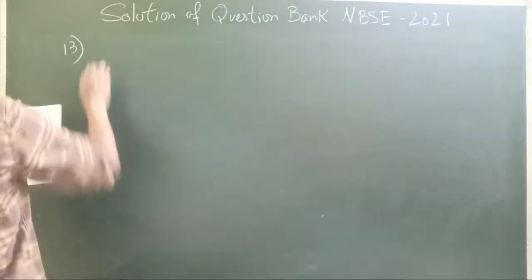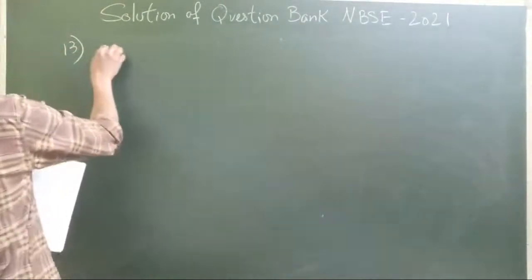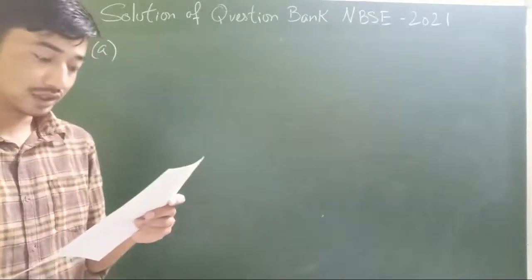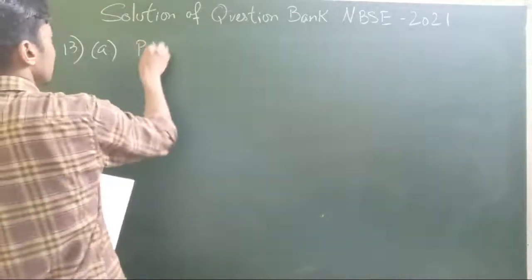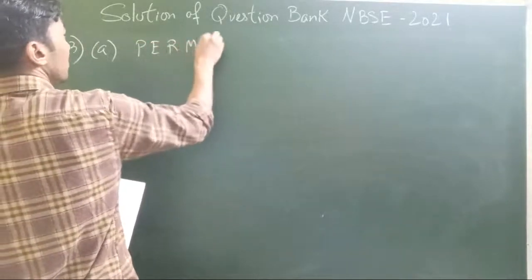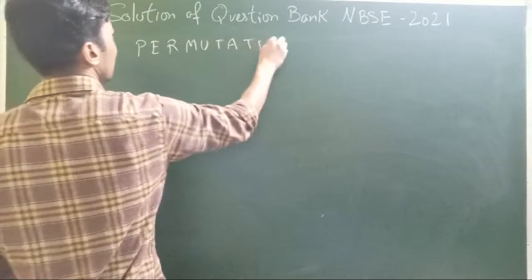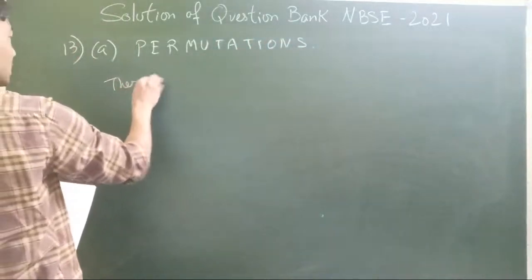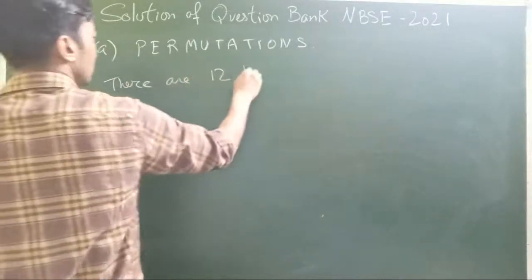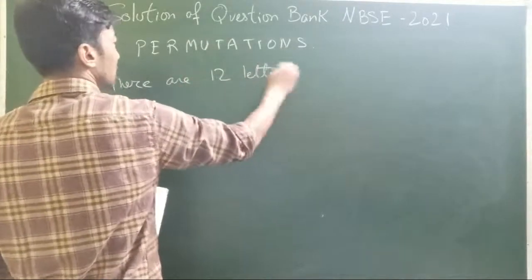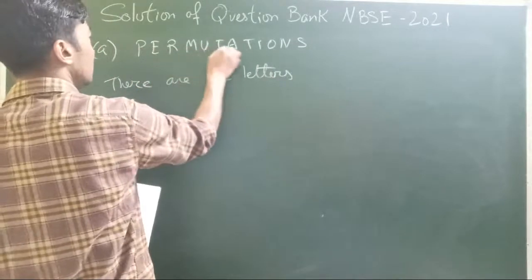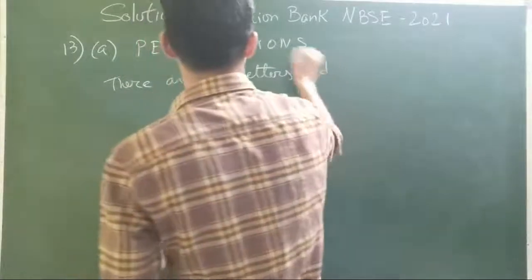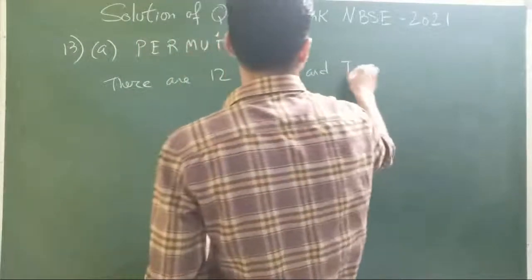13. Now that's from permutations and combinations. 13 number A. In how many ways can the letters of the word PERMUTATIONS be arranged? Before we really proceed, we can just see there are 12 letters: 1, 2, 3, 4, 5, 6, 7, 8, 9, 10, 11, 12. And the letter T